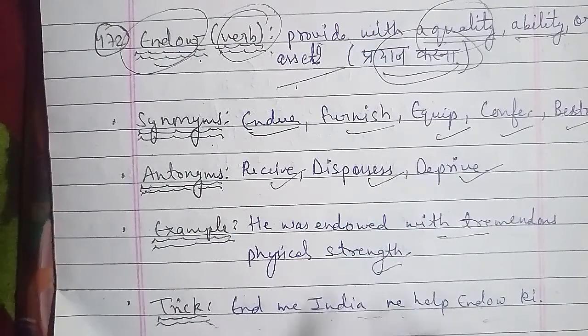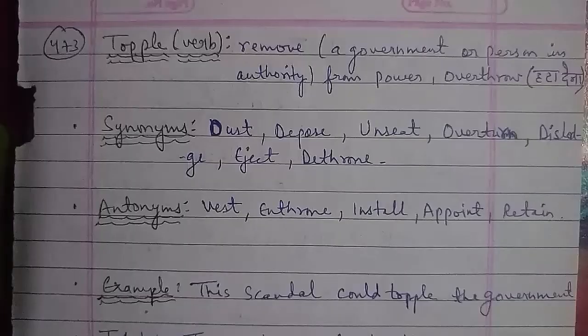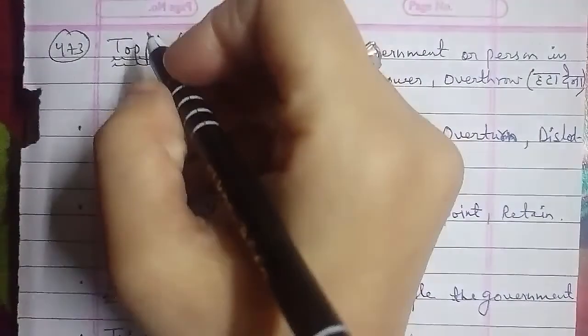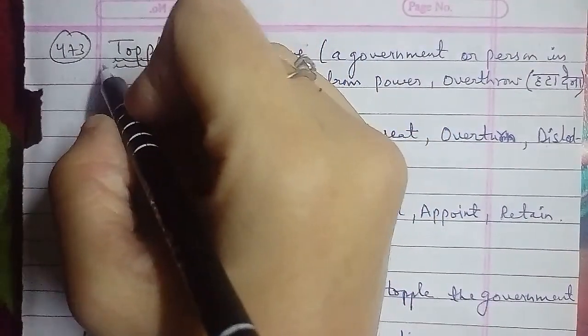Okay, now moving on to the next word that we have, your 473rd word, and the word is topple here. The word topple is used as a verb here, and the meaning of topple we have is to remove a government or a person in authority from the power.